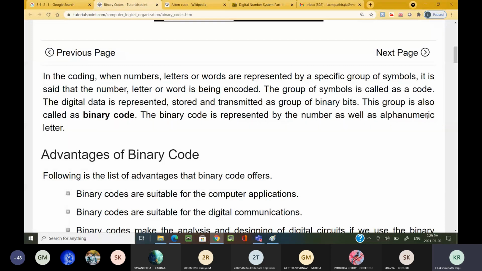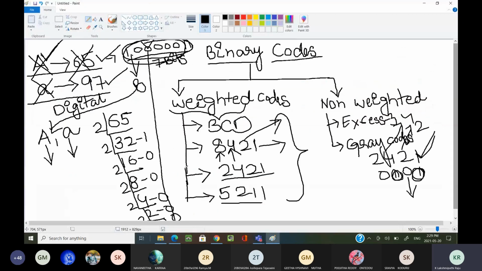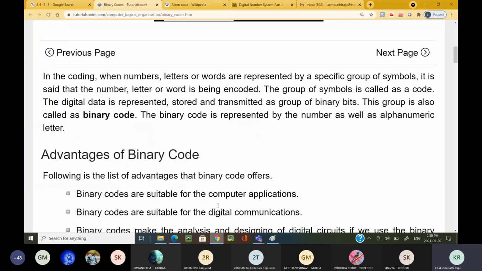That means for every symbol on your keyboard, that symbol is encoded with a certain code, and that code we call a binary code. That is what I am explaining in this example: for capital A, this is the code. Those binary codes we have classified into different categories.